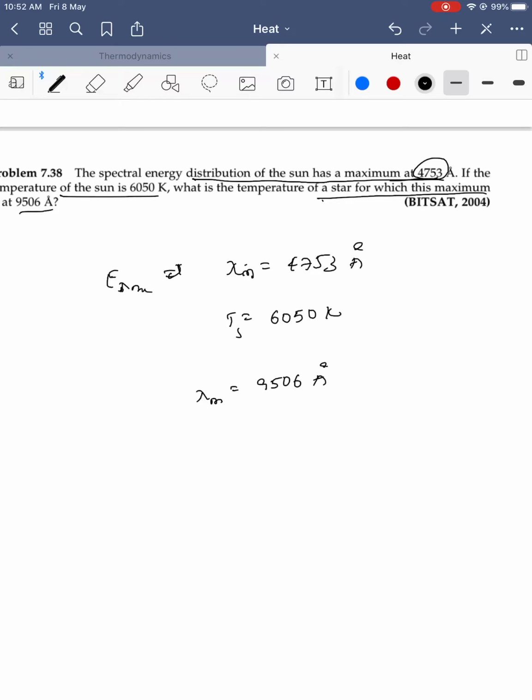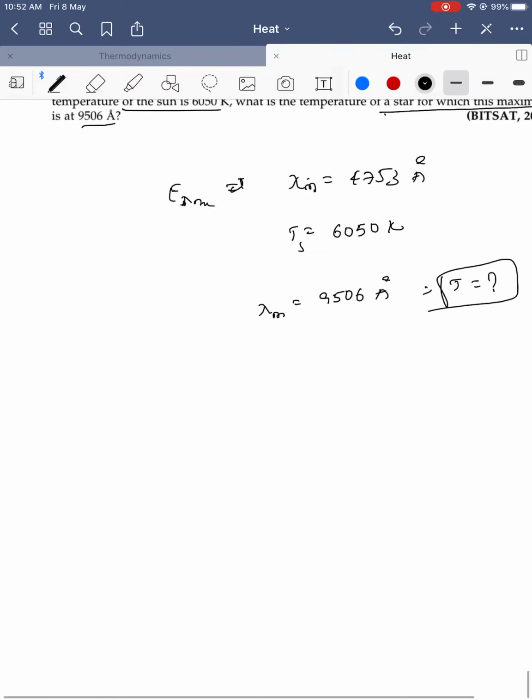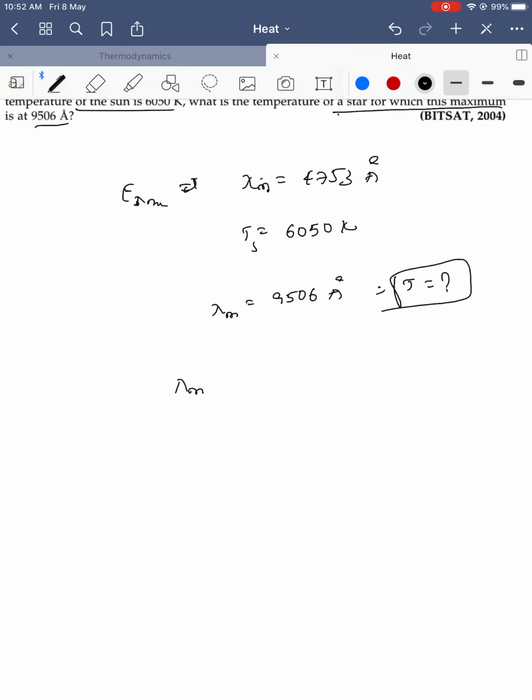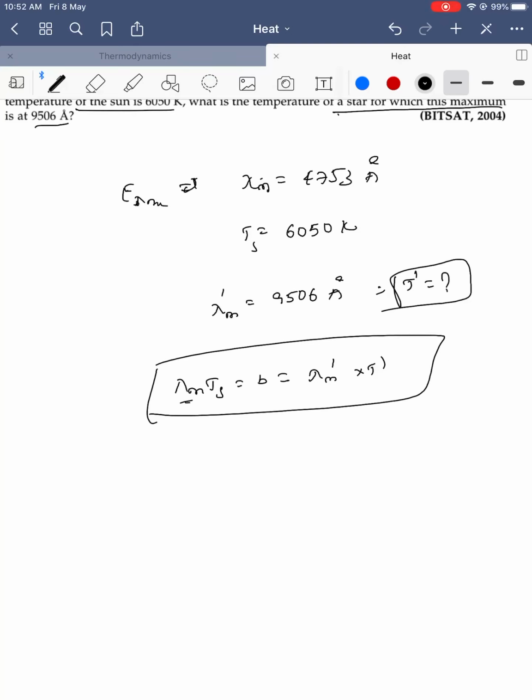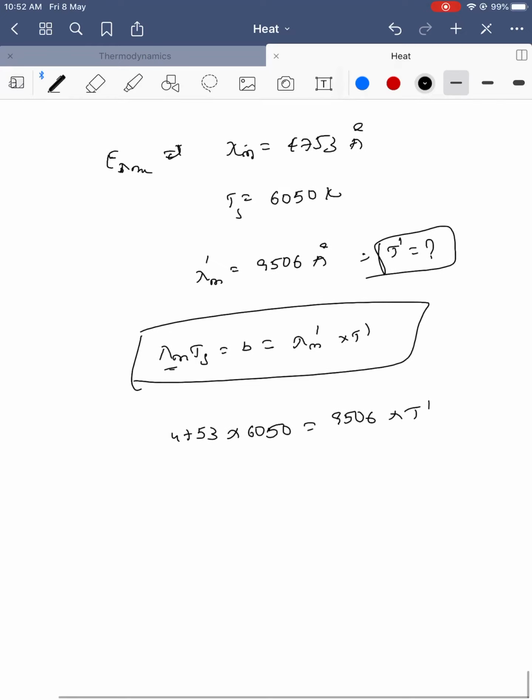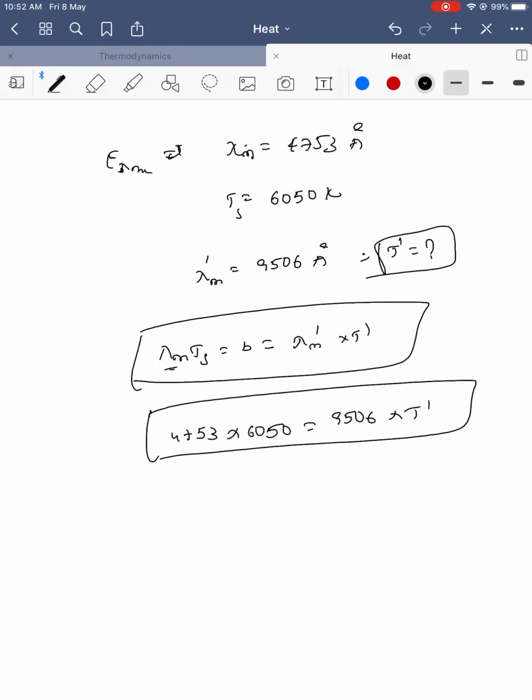What will be the temperature there? According to this, lambda m into Ts is equal to lambda m prime into T prime, which is equal to the constant B. We know lambda m is 4753 and Ts is 6050, which is equal to lambda m prime, 9506, into T prime. From here you can get the value of the temperature.